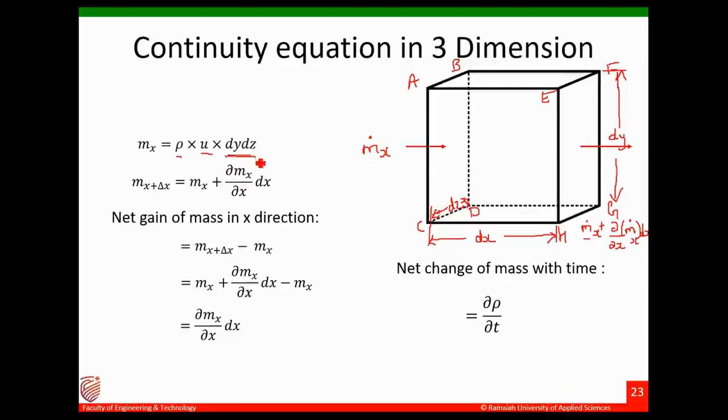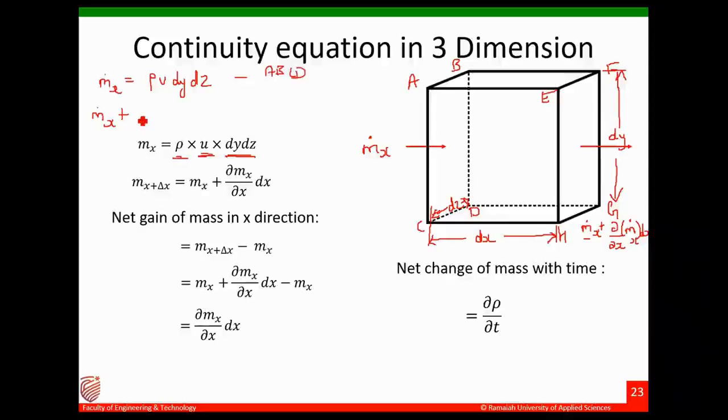So dy into dz into velocity u into rho. Okay, so m dot x is rho u dy dz. So this is at face ABCD.